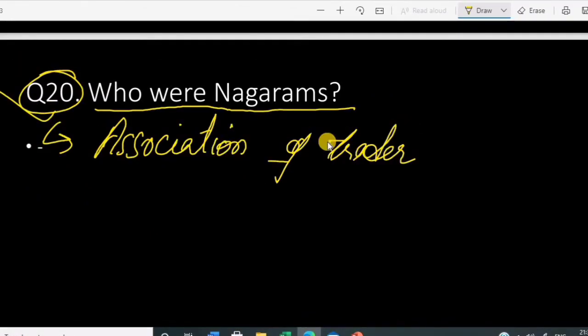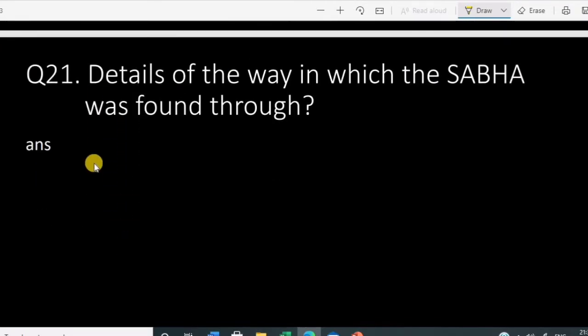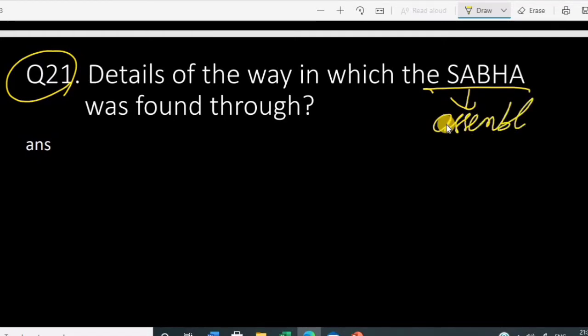So these Nagarams also occasionally performed administrative function. So administrative function पनि उनीहरूले निभाउँथ्यो. Okay, this Nagarams को. Now question number 21. Details of the way in which the Sabha was run. This Sabha भनेको चाहिँ it's nothing but an assembly or a meeting. Okay, हामीले नेपालीमा पनि सभा भन्छौँ. That is just a meeting.